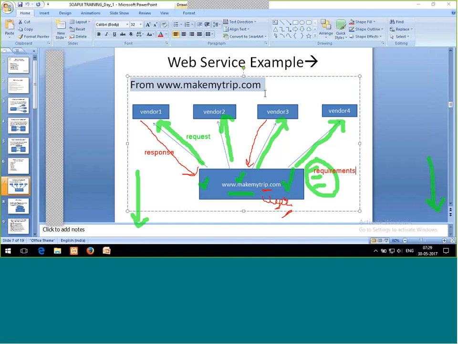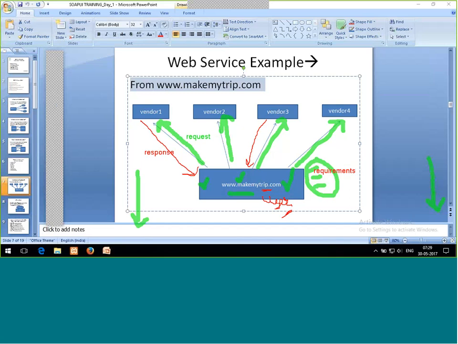So this is all about how web services work and how it looks. See, this is nothing but the website for MakeMyTrip. But behind the scenes, my web API or web service is actually working. For each and every website, we have a web service as well.